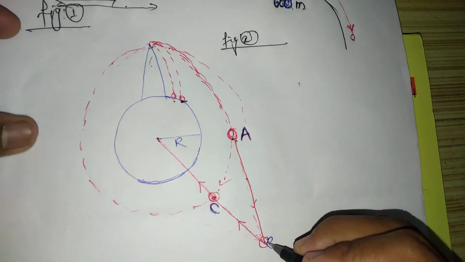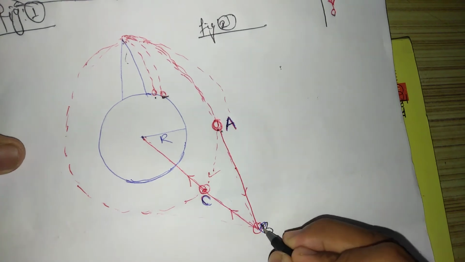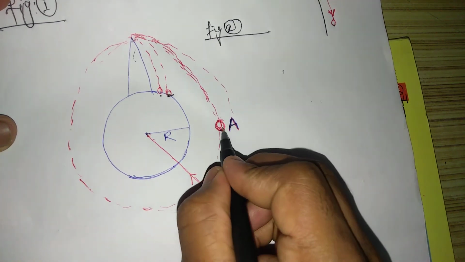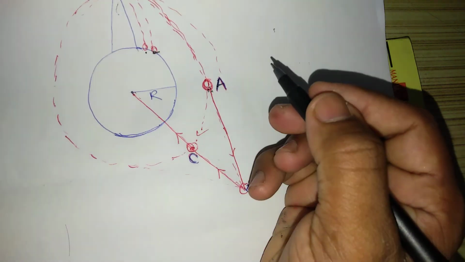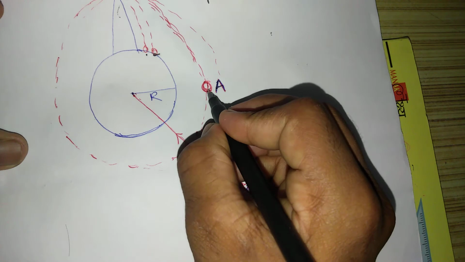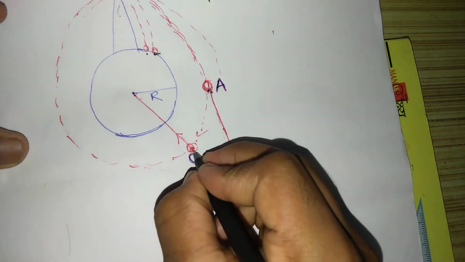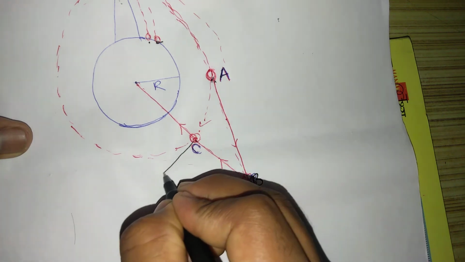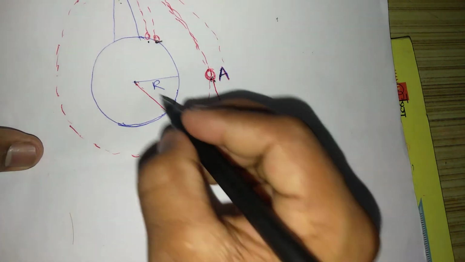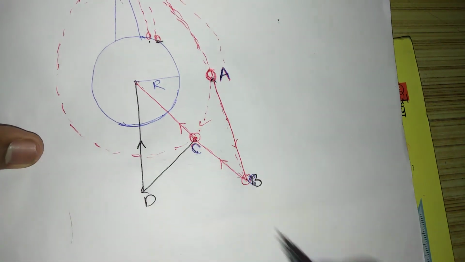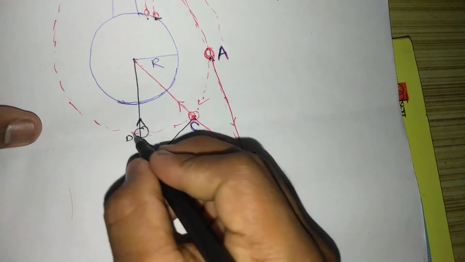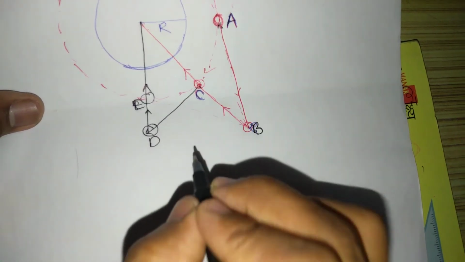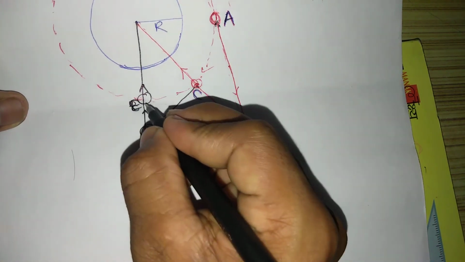So at that point, when the object reaches point A, the object wants to reach point B, but due to the force of gravitation, or the gravitational force between this object and the earth, it gives the necessary centripetal force which brings the object from point B to C. And again from point C, the object wants to go to point D, but due to the gravitational force between the object and the earth, it brings the object from D to E and pulls the object.